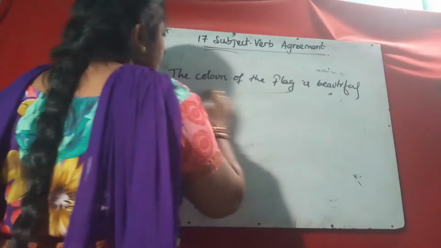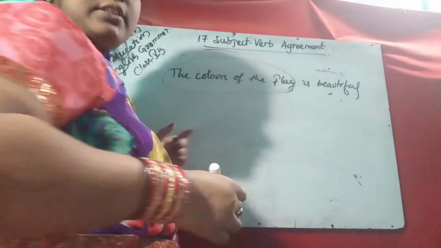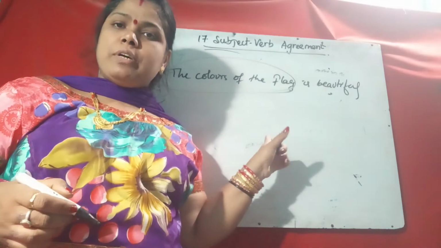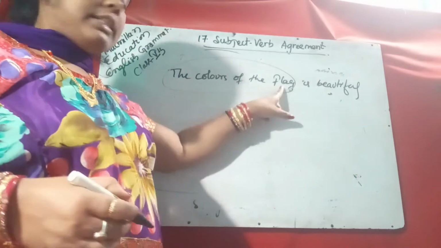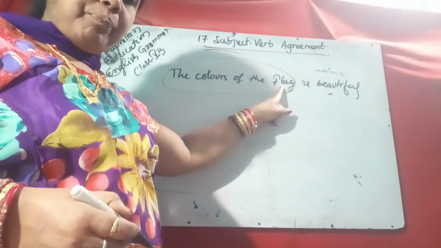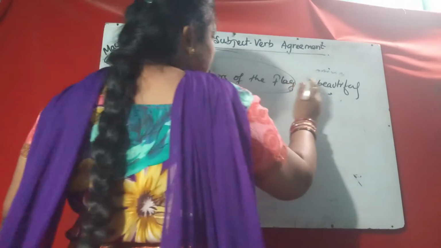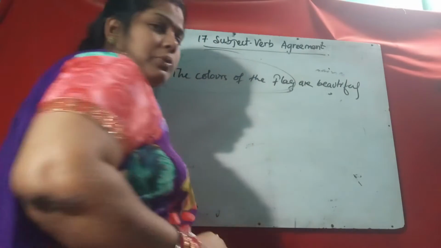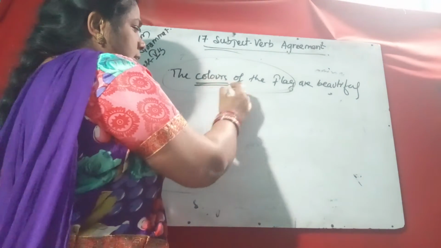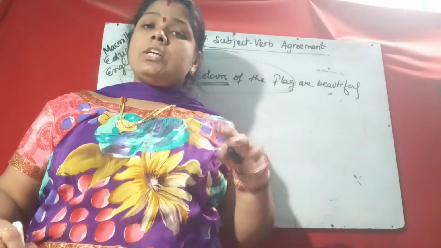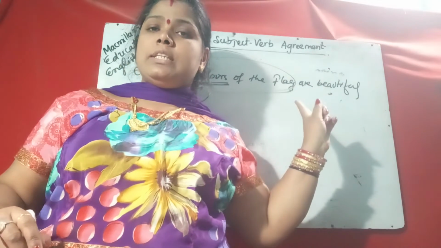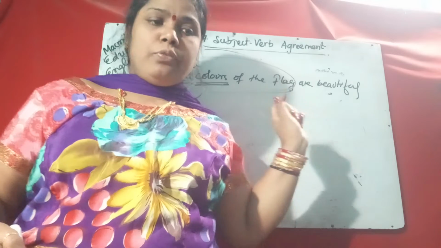So here it is a phrase, the colors of the flag, a complete group of words. Flag is singular, but the verb is "are", because colors indicates the three colors of the flag, the tricolor. So they are beautiful, and that is counted as a plural form.